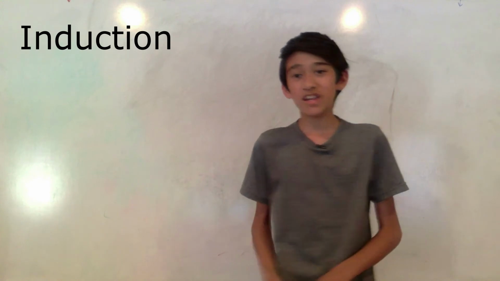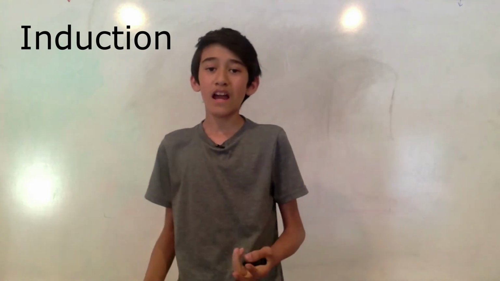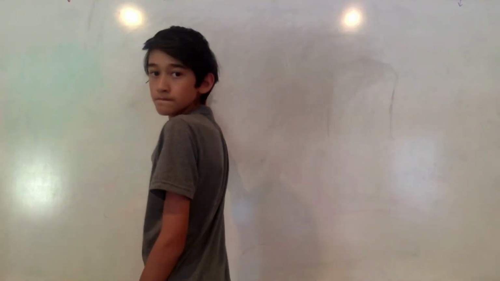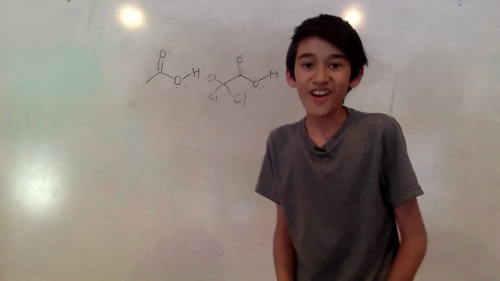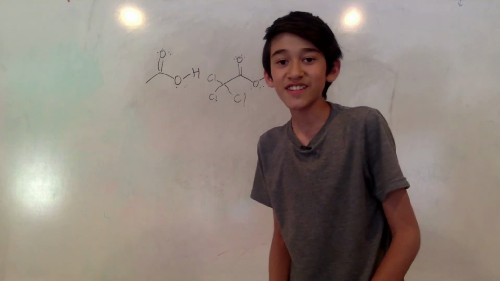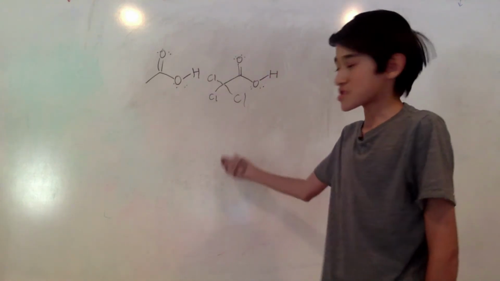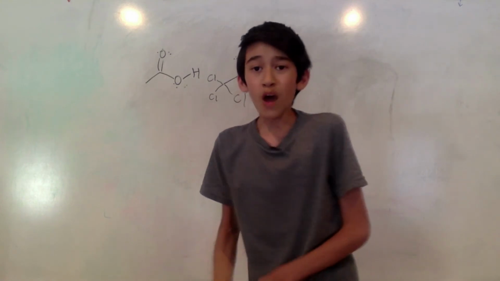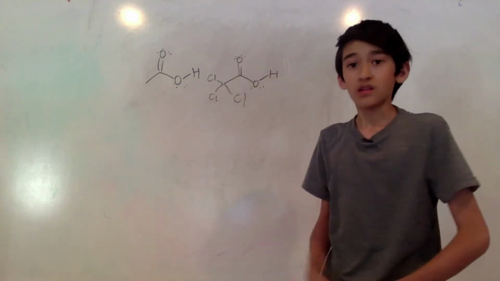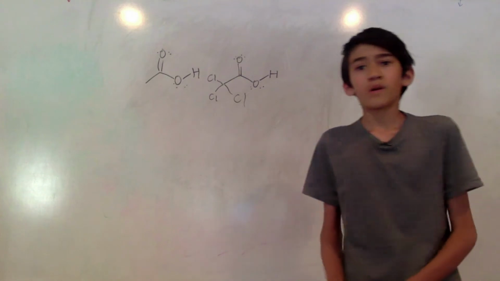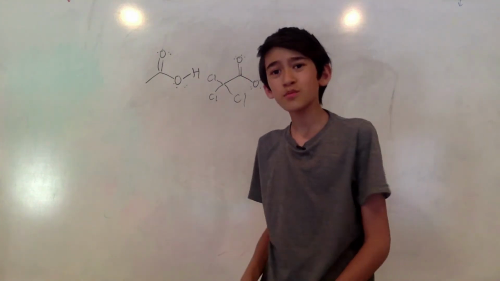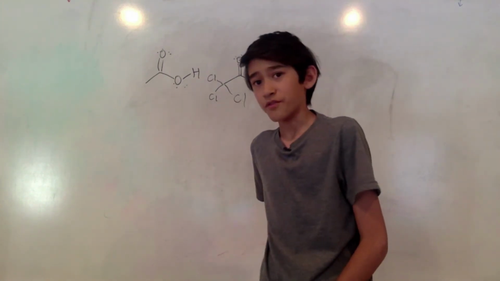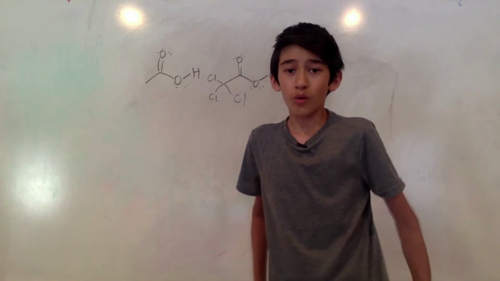So let me draw out two molecules that look very similar. Alright, so one of them is acetic acid and the other one is trichloroacetic acid. So what are these chlorines doing here? What is chlorine known for? Chlorine is known for being extremely electronegative, just behind fluorine. So what are they going to do?